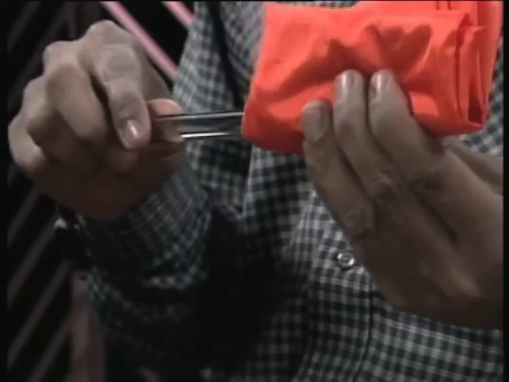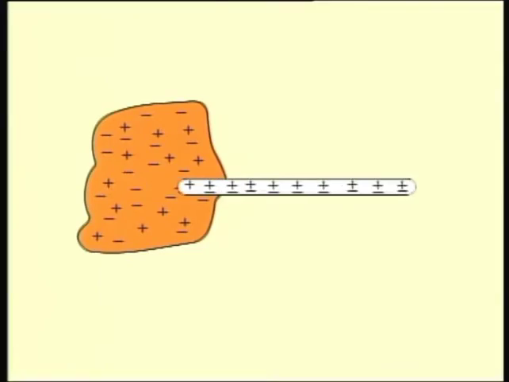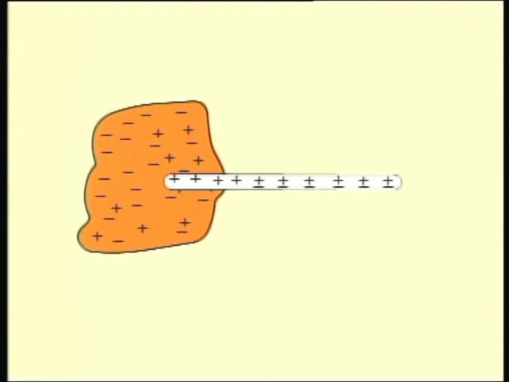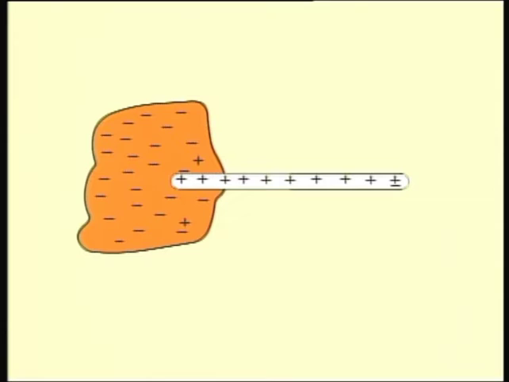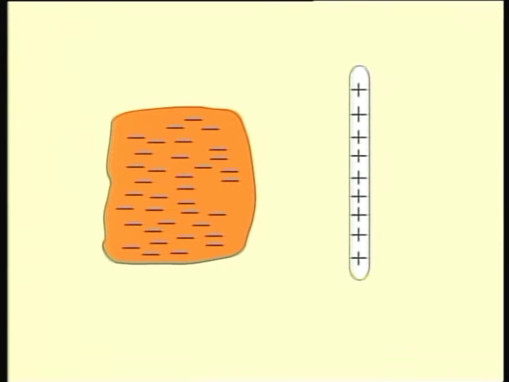What happens when we rub this glass rod with the silk piece? Compared to the glass, silk piece has a greater affinity for electrons. So in this case, the glass rod will give up electrons to the silk. Hence, the glass rod will become positively charged and the silk will become negatively charged.